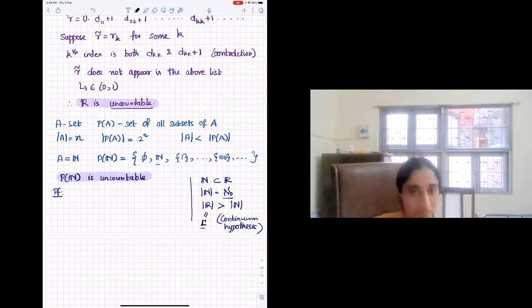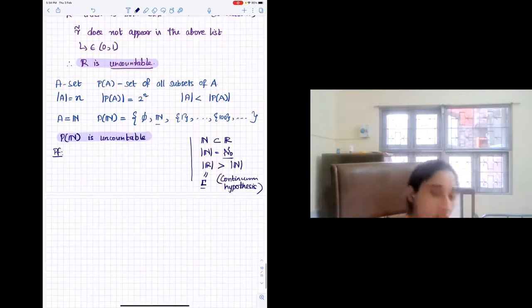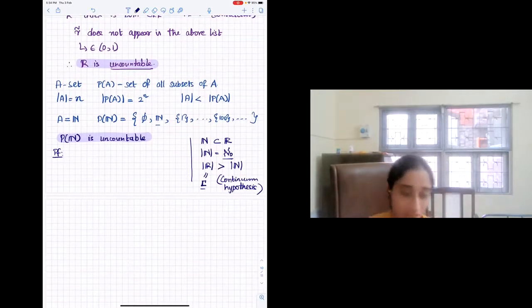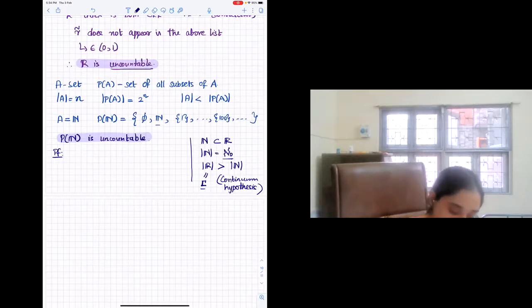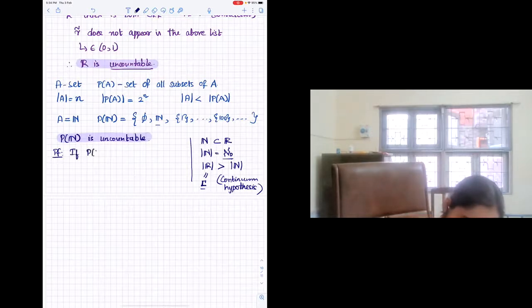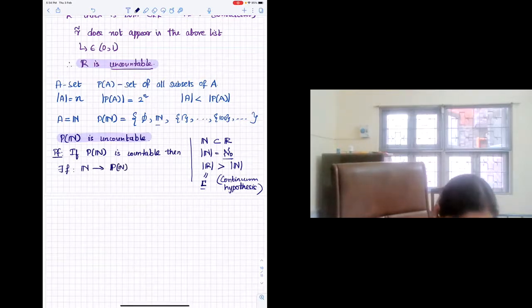Okay, but others who haven't seen it also should digest it for some time. So what do we want to do? If you are given a set like the power set of naturals, and you want to show that it is uncountable, I will give you one hint, and then you can start thinking about it. If P of N is countable, then you know that there exists a function f between the set of natural numbers and the power set of natural numbers that is a bijection.